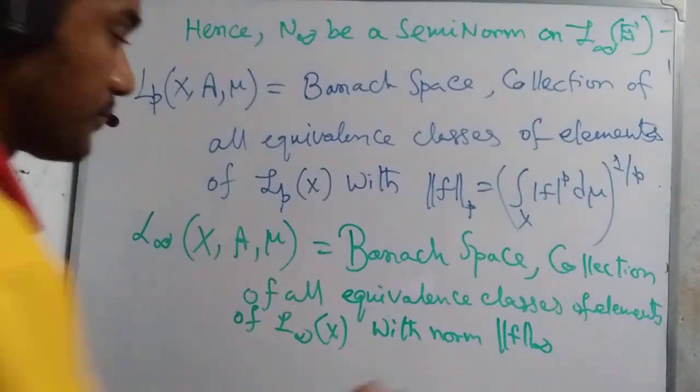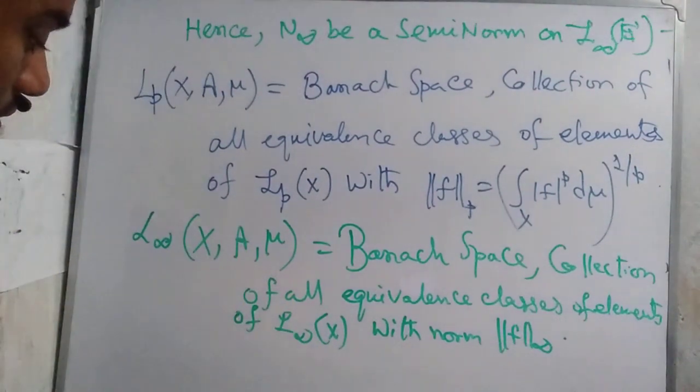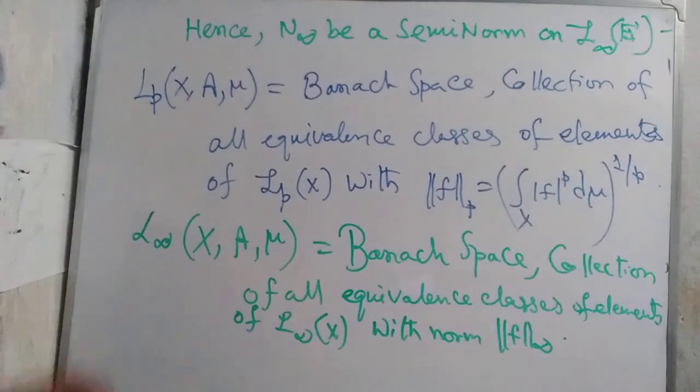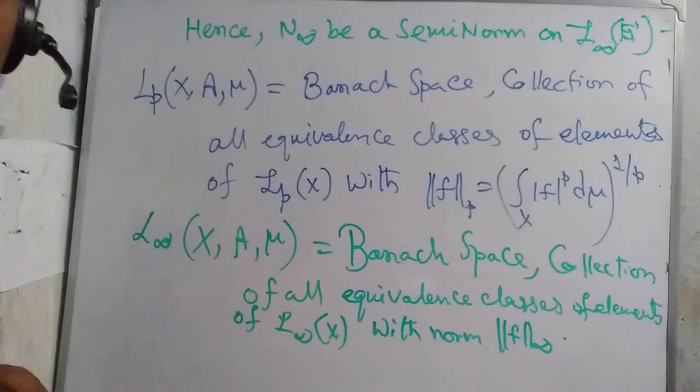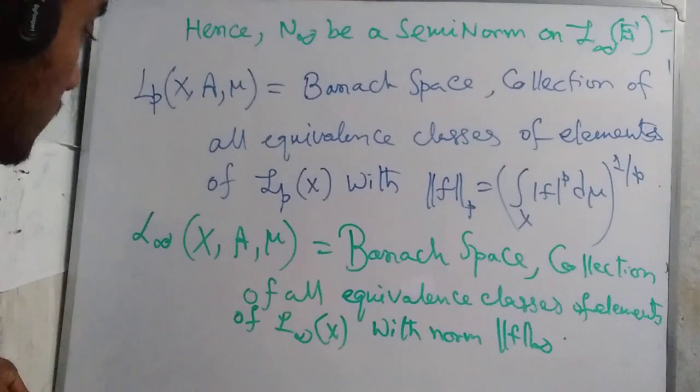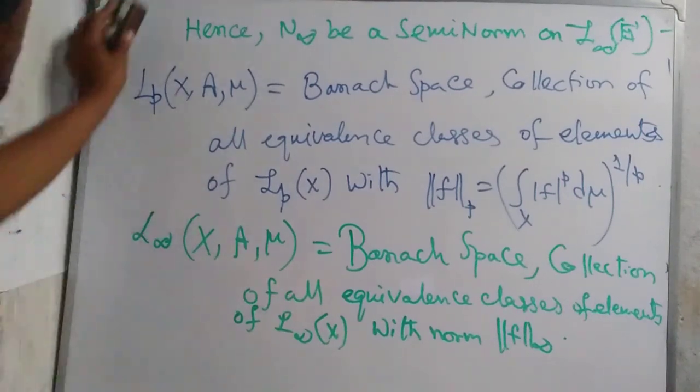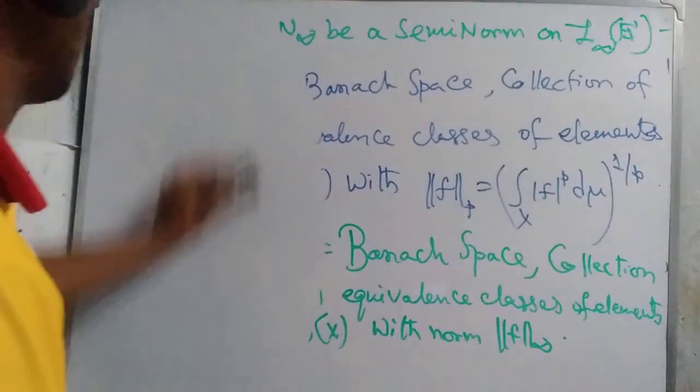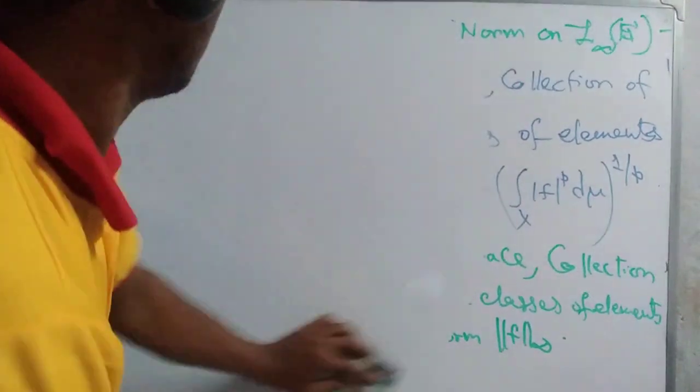These are the required conditions, and we erase that portion and go to further discussion.